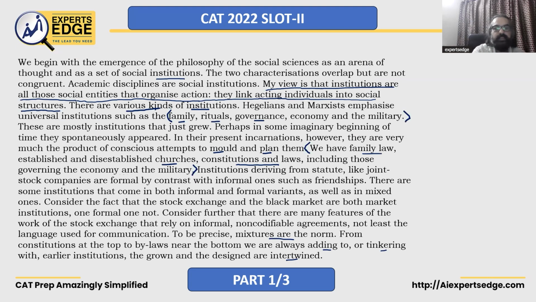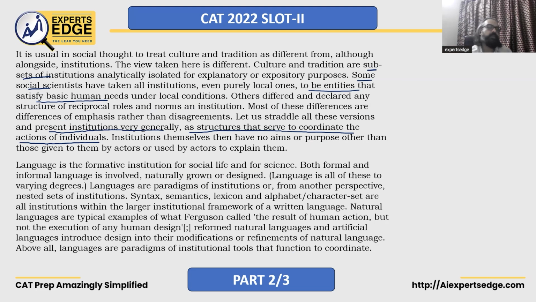If you see, this is something similar to what is said in the first paragraph right here. You see where I'm marking it? My view is that institutions are all those social entities that organize action. They link acting individuals into social structure. So all in all, the author is trying to define what an institution is.